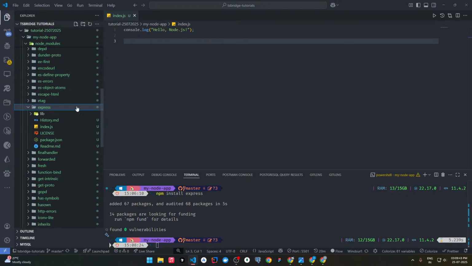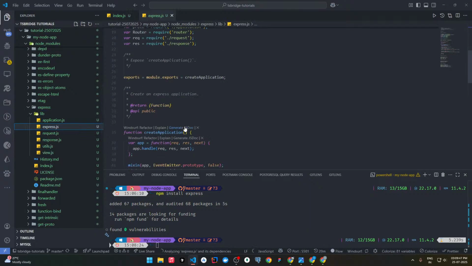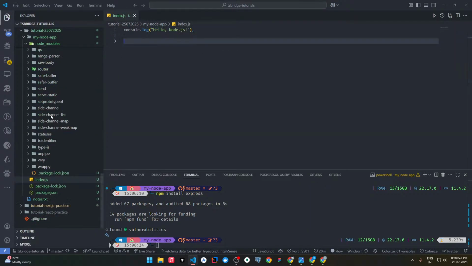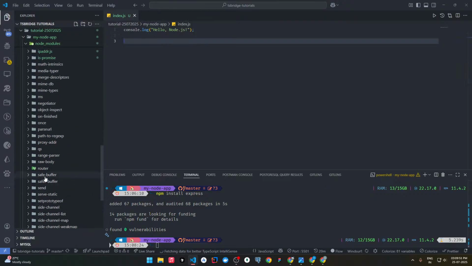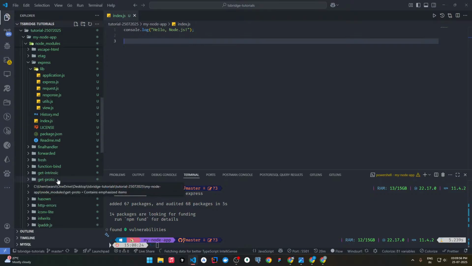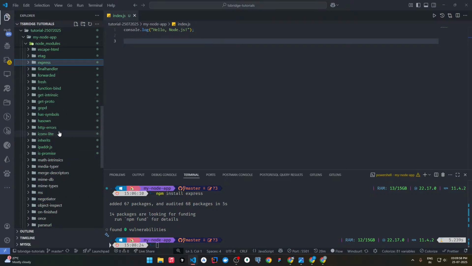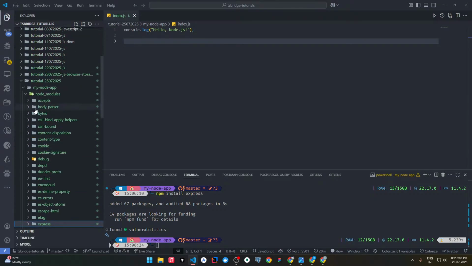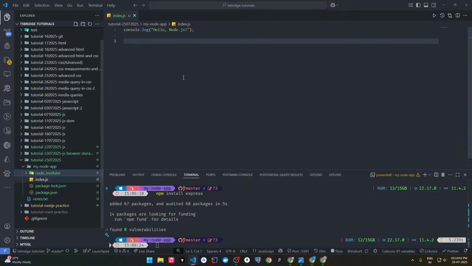I only installed this express. Inside this we have written all the things in order to create a backend. I installed express, but other folders were also installed, which were sub dependencies of the express package. Clear? Now next we move on.